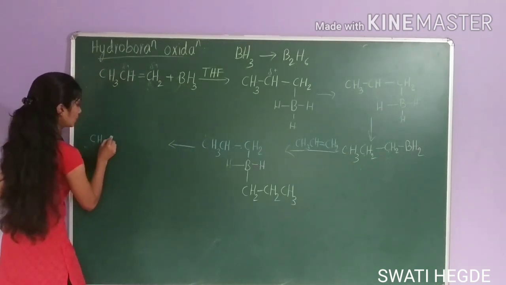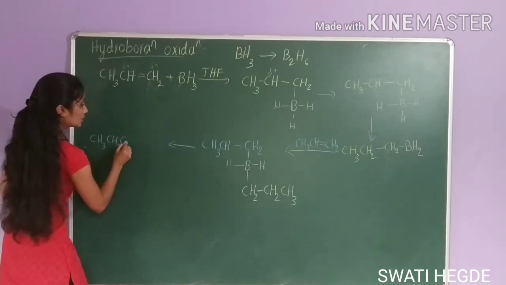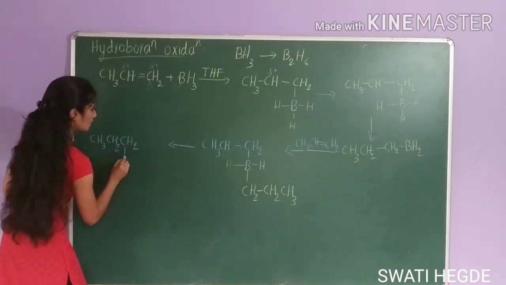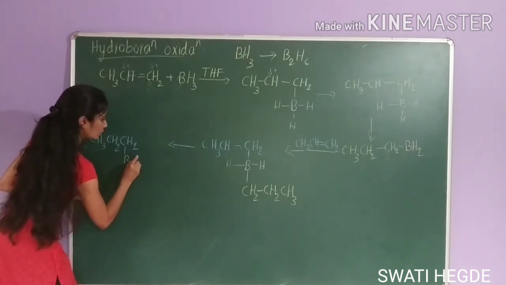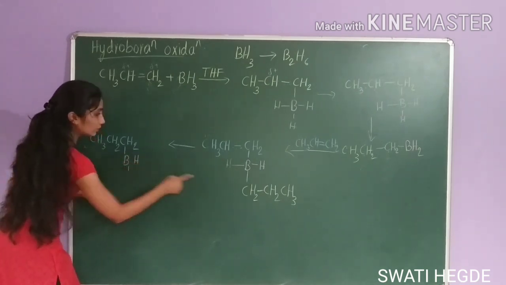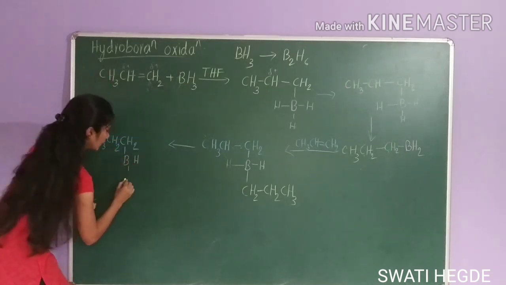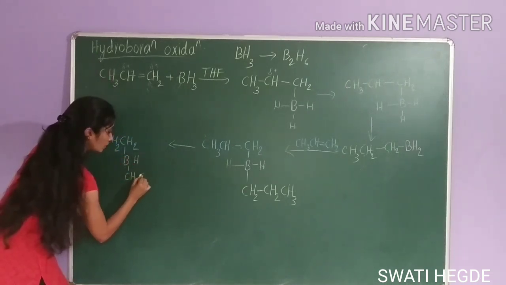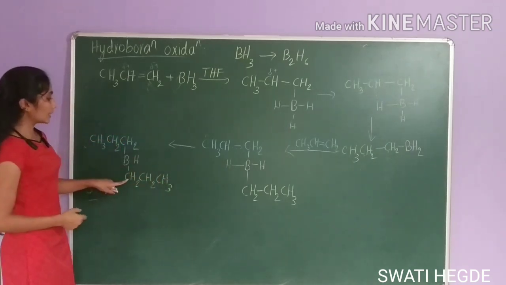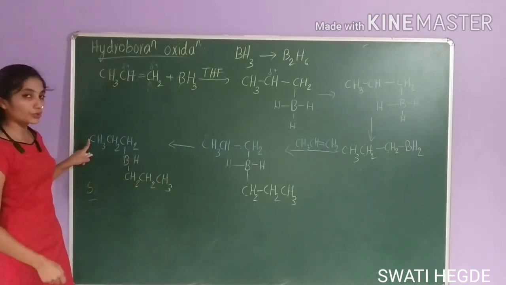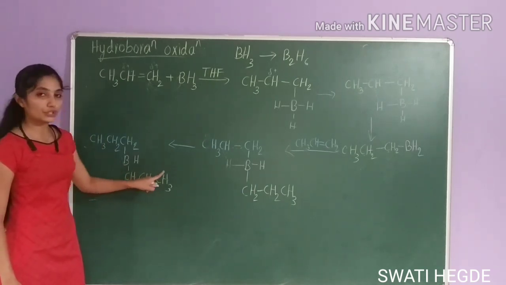CH3, CH2, CH2, BH, and this one, this alkyl part, CH2, CH2, CH3. You can see here also CH2, CH2, CH3, here also CH2, CH2, CH3.